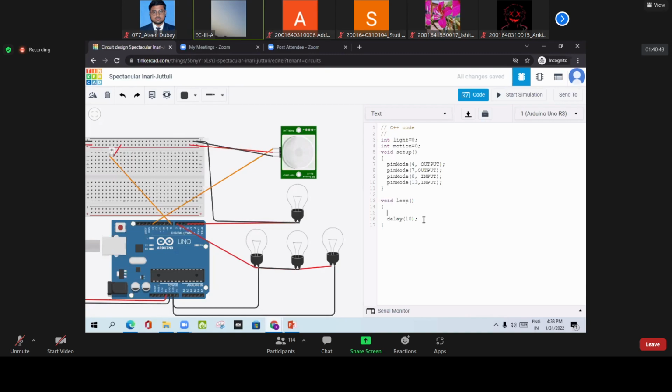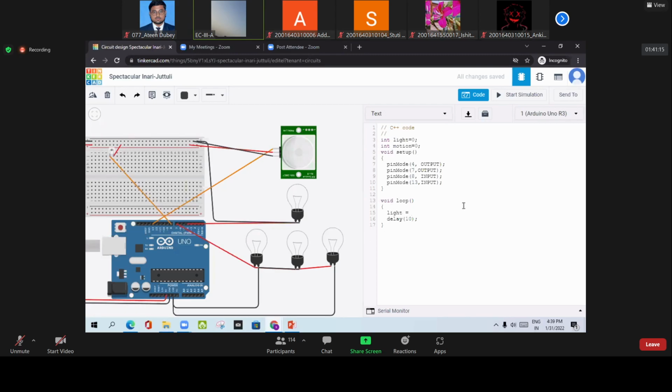Let's start. Before making this project, it is very important that when it is daytime, the light should turn off, but at night there will be a dim light. So again the same thing: the variable light will be whatever this sensor is sending at pin number 8, and that value will be stored in light.